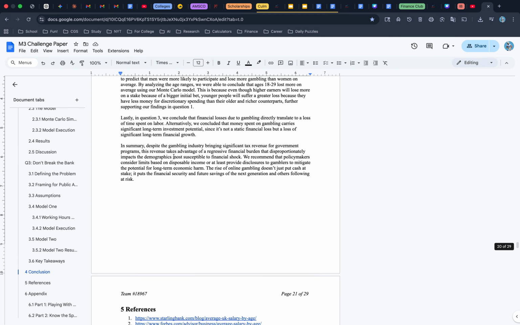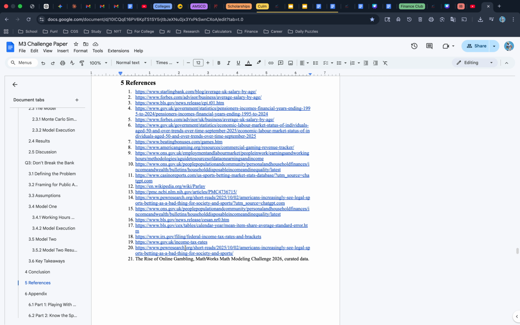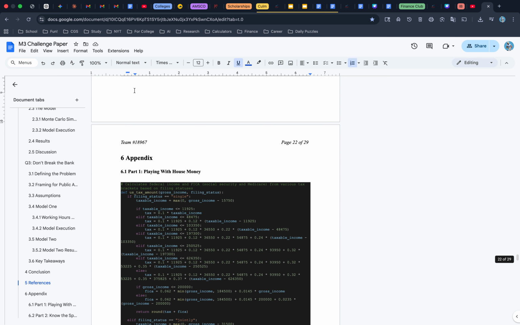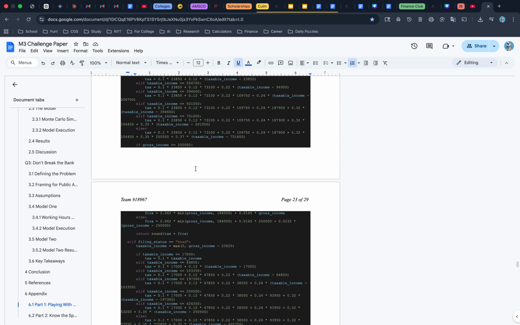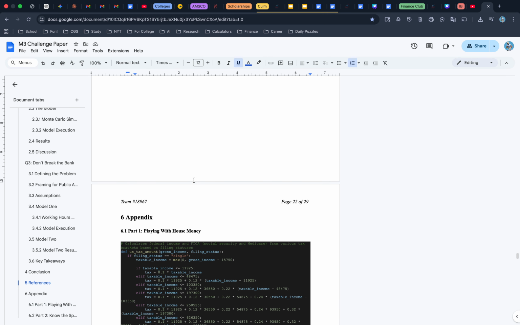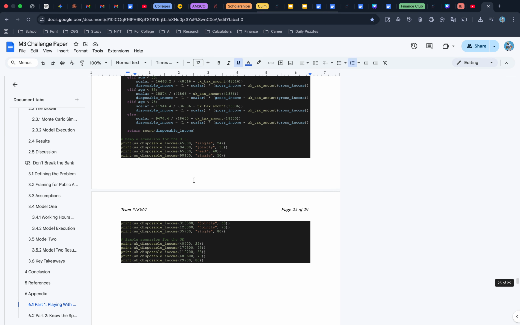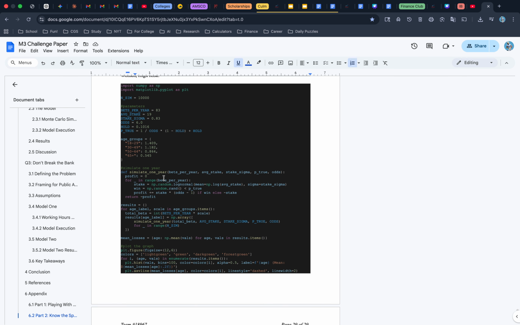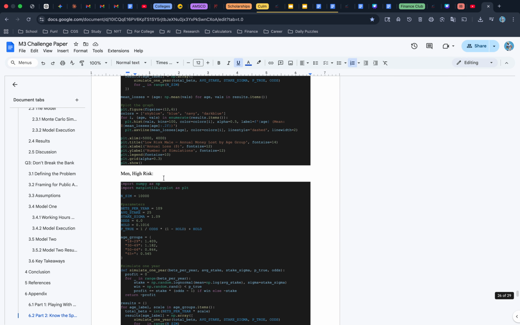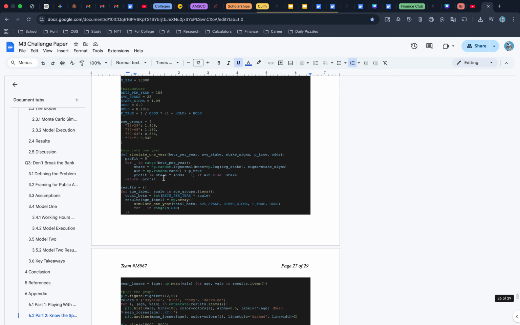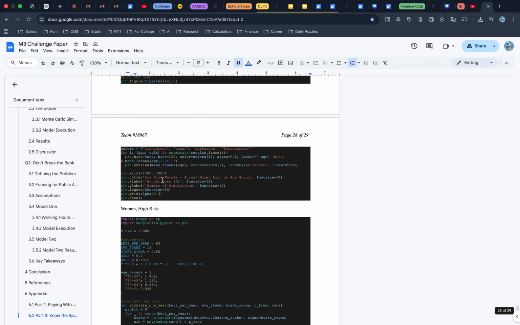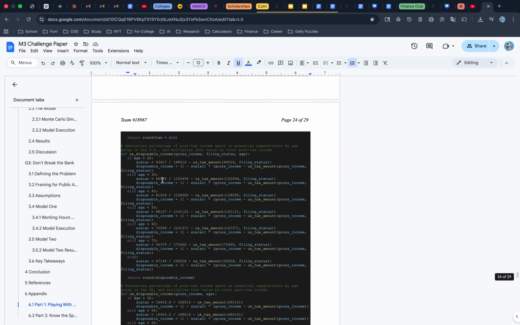I'll quickly show you guys our references. These are our references. This was the data set that they gave us, and these other 20 links were just the links that we looked online for. So our appendix also included the code that we used. The first part was for the first model, where we calculated the disposable income. The second part was the Monte Carlo simulation, where this is for the four different types of risk and gender combinations. So we have men low risk, women low risk, I skipped over men high risk, and we also have women high risk. So that was our M3 challenge.